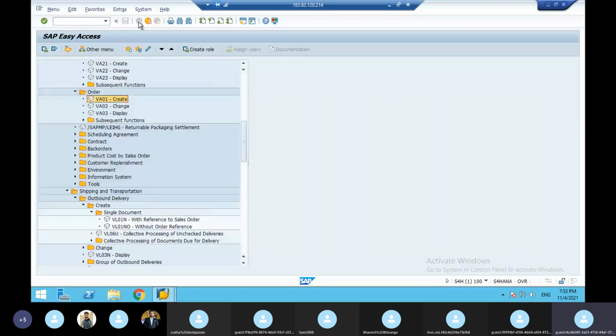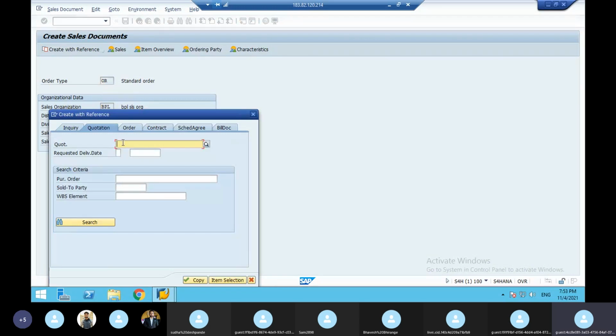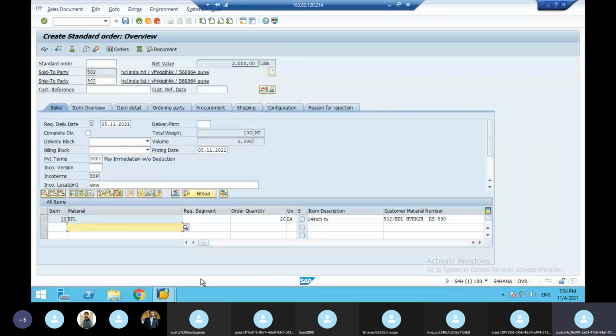So now I'm going to create a sales order. Click on this. Here you give OR. Next, create with reference to the quotation. So here you give the quotation. This is the quotation. Just copy. So once it is there, what are the things you have given in the quotation you copied? But after the quotation is copied, here you have to give the PO number. So here PO number 45689, whatever you give. After quotation, customer will give the PO. So this PO if you give,